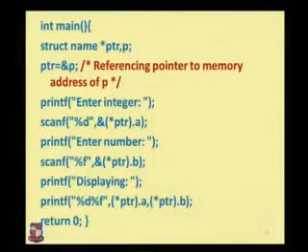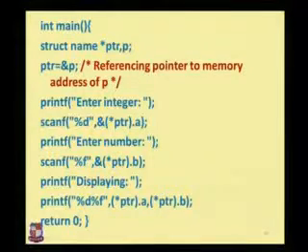Then int main, struct name. In the struct name we are using one pointer, that is ptr, and one variable which is used for passing a reference. Then ptr equals address of p. So we are sending the reference of p, the memory address of p, to the pointer. So ptr is a pointer which is showing the address of the variable p.